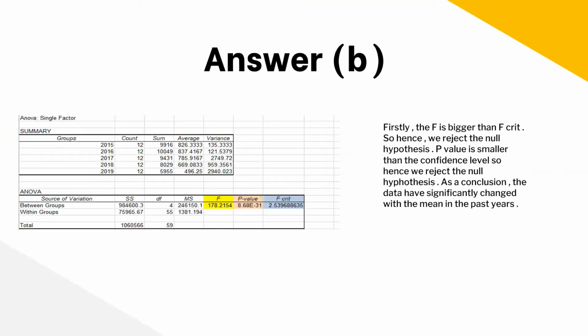The next question is using the same tools. Click data analysis, choose single factor, and choose everything in the data column and click OK. This will appear in the Excel. So the interpretation will be, firstly, the F is bigger than F critical. So hence we reject the null hypothesis. P value is smaller than the confidence level, so hence we reject the null hypothesis. As a conclusion, the data have significantly changed the mean in the past years.